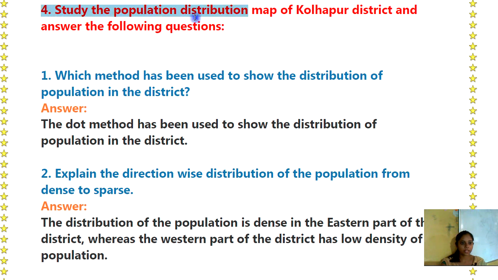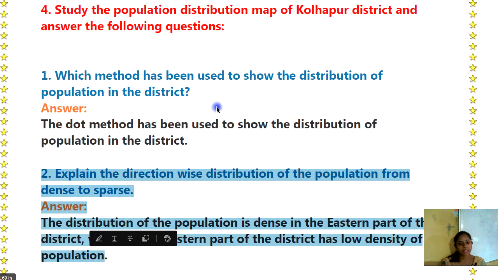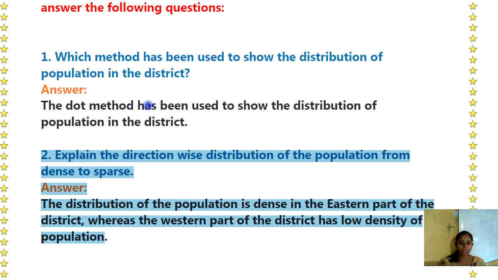Fourth, study the population distribution map of Kolhapur district and answer the following questions. So first question is which method has been used to show the distribution of population in the district. Answer is the dot method has been used to show the distribution of population in the district. Second, explain the direction wise distribution of the population from the dense to sparse. Answer is the distribution of the population is dense in the eastern part of the district, whereas the western part of the district has low density of population.